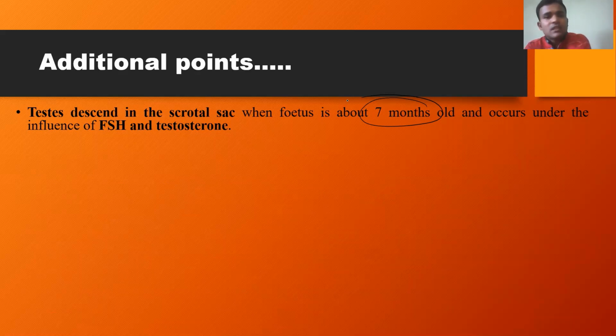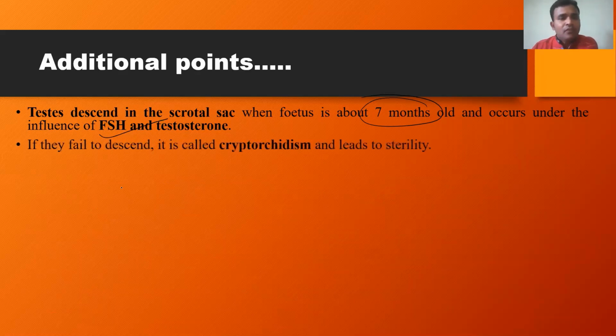But when the fetus is around 7 months old, the testis descend into the scrotal sac, and it occurs under the influence of hormones called FSH as well as testosterone.